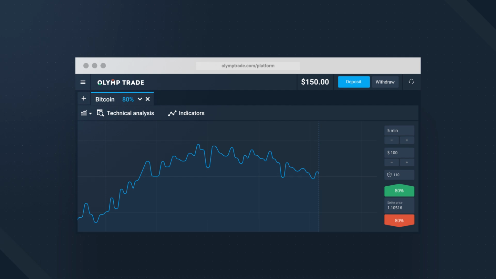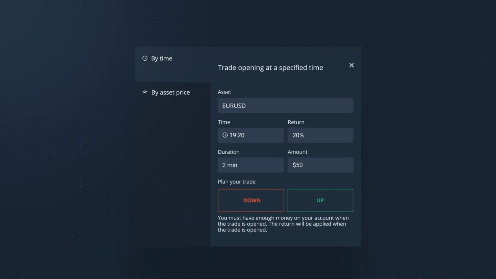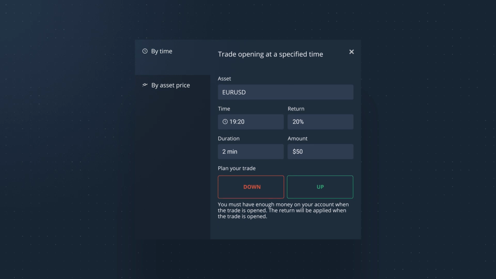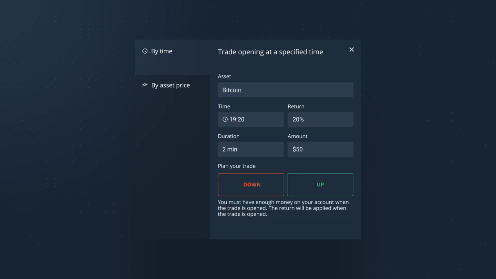Use the request service to make automatic trades under specified conditions. There are two kinds of requests, based on time and based on asset price. Time-based requests open a trade at exactly the specified time. When creating this request, a trader indicates the opening time, desired rate of return, trade length, investment amount, and direction.